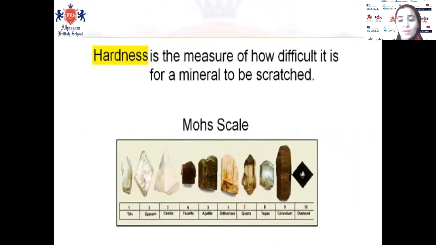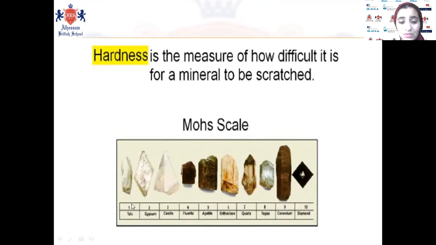We have something called the Mohs scale. This scale measures the hardness of these minerals. What is the meaning of hardness? Hardness measures how difficult it is for a mineral to be scratched. Some are easy to scratch with your finger or a knife.